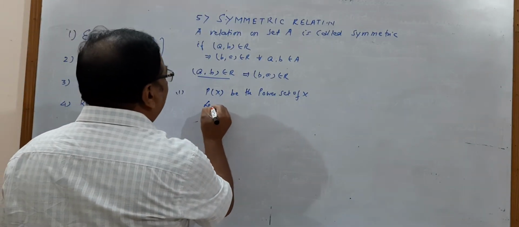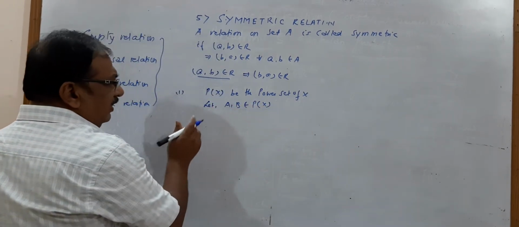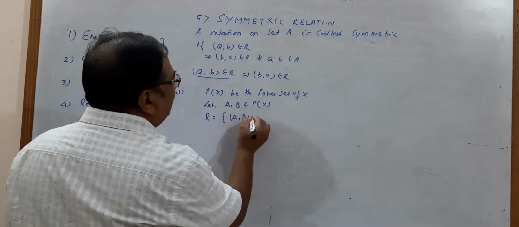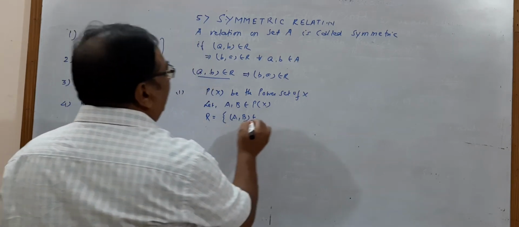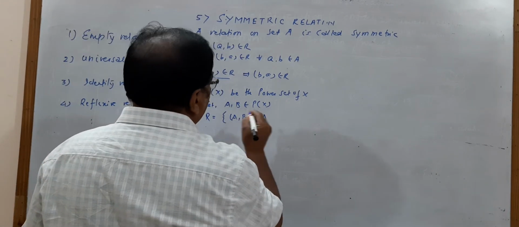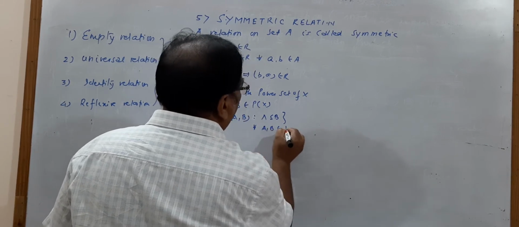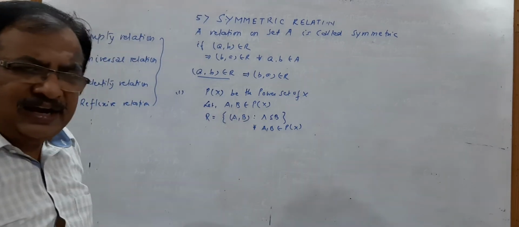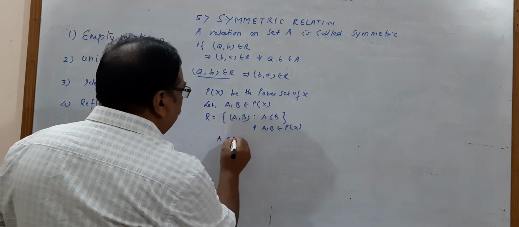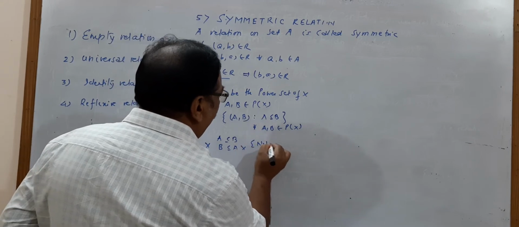So let A, B belong to the power set of X. Now, if I create a relation R, the set of all ordered pairs (A, B) such that A is a subset of B, for all A, B belonging to the power set of X, is it a symmetric relation? No. Why? Because A is a subset of B does not mean B is a subset of A. This is not a symmetric relation.